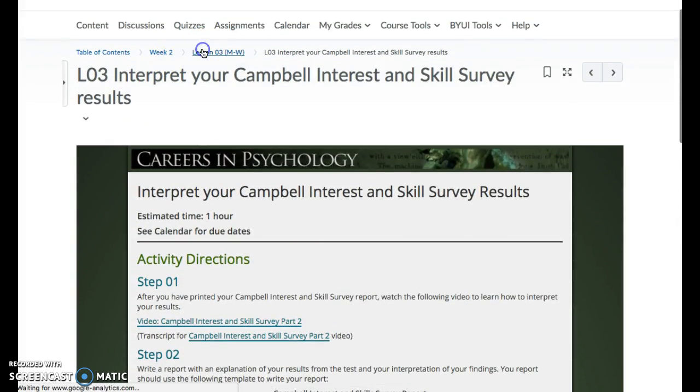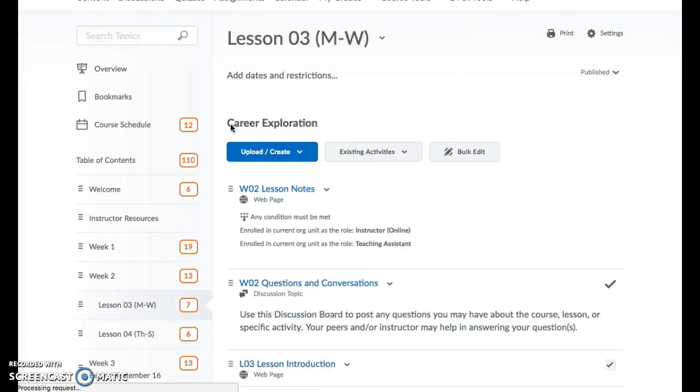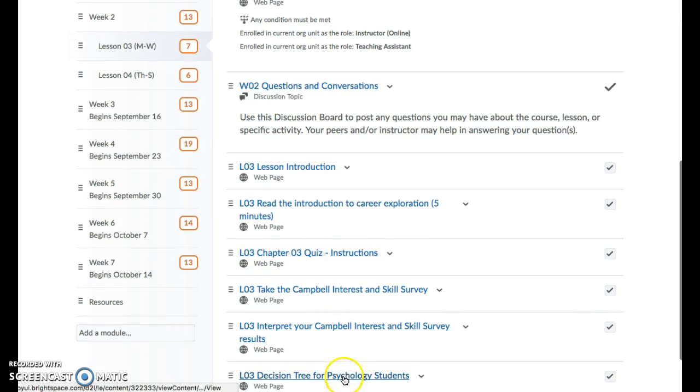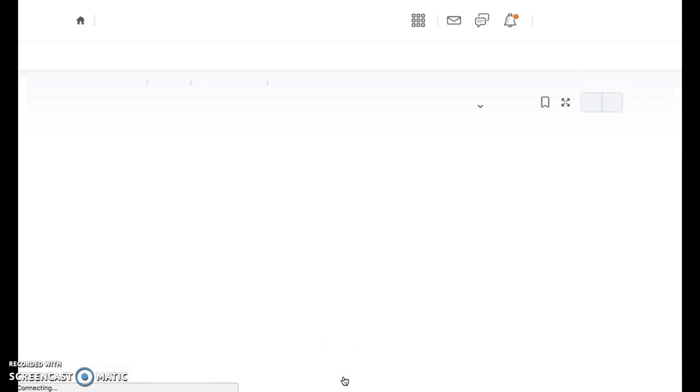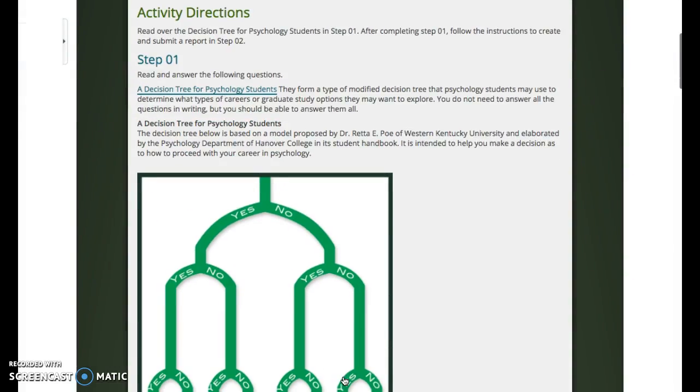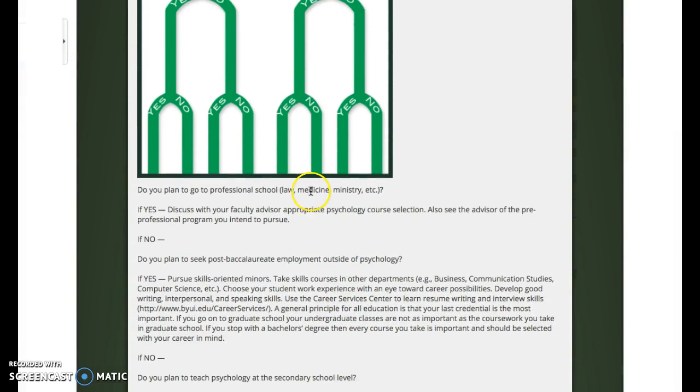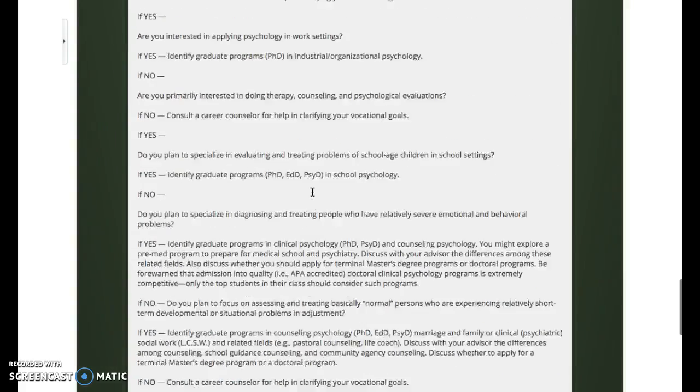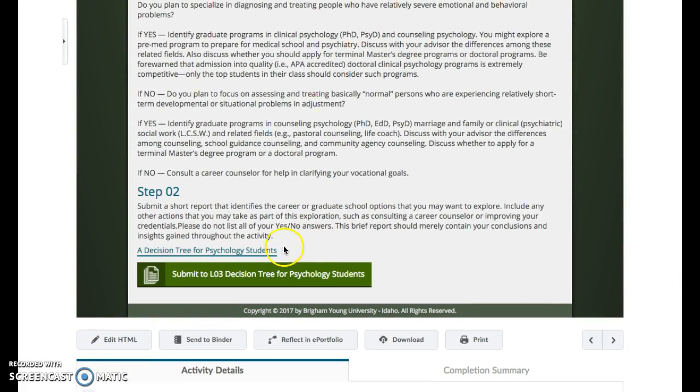Okay. Then we have the decision tree. Now the decision tree is really pretty easy. It might seem complicated, but you go through all of these yes/no questions and see where you land. I do not want to see all of your yeses and nos. That's not what I want. You go through and it kind of takes you where you need to go, but here's what you need to do. Submit a short report that identifies the career or graduate school options that you may want to explore.